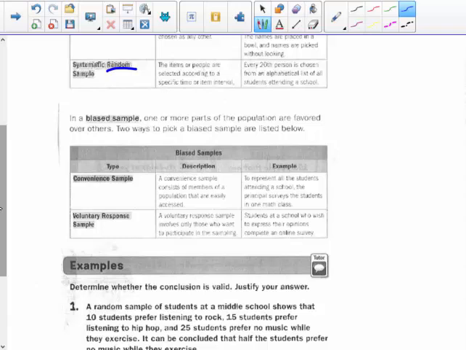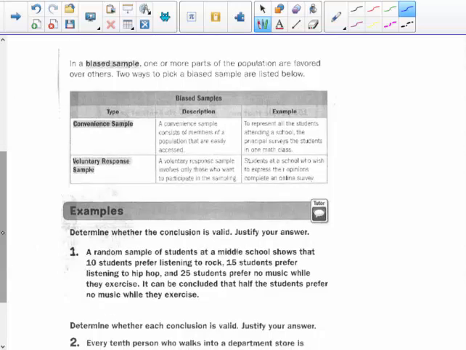In a biased sample, one or more parts of the population are favored. Two ways to pick a biased sample are listed below. First, a convenience sample: you only ask people of the population that you're around. Like, you might go to the cafeteria after school and say, hey, what's your favorite sport?